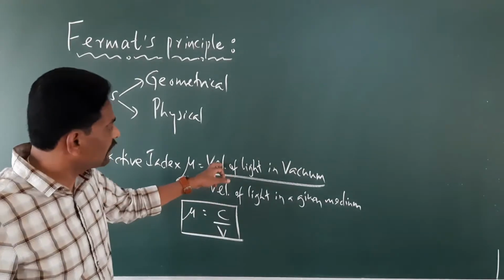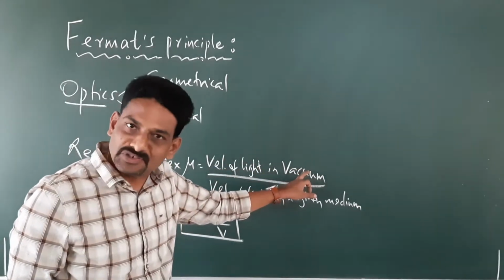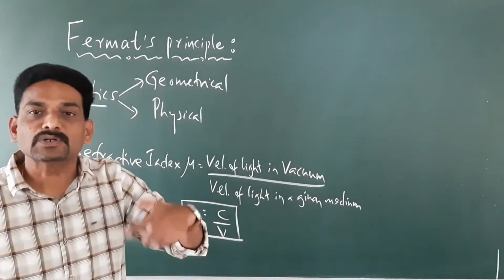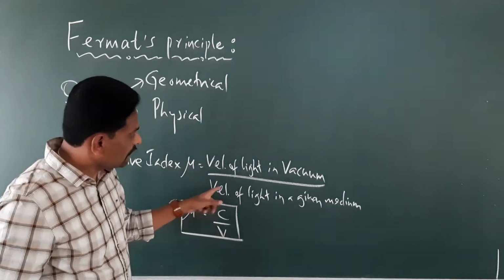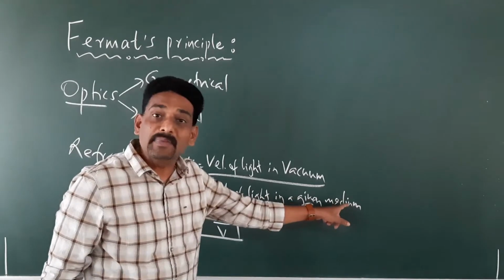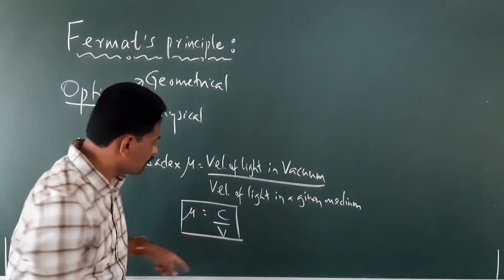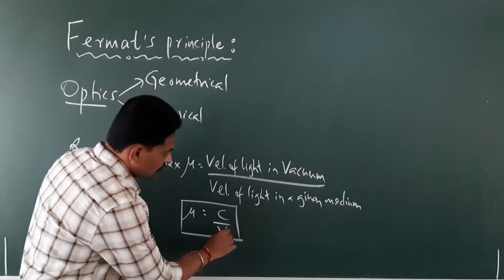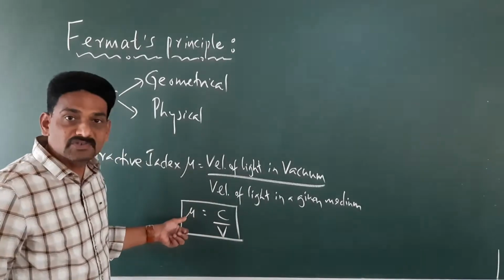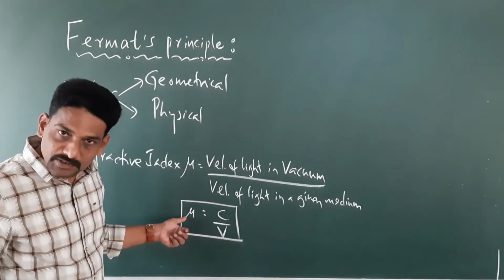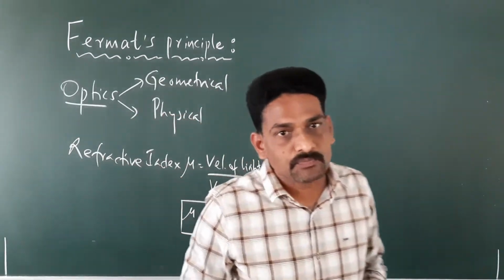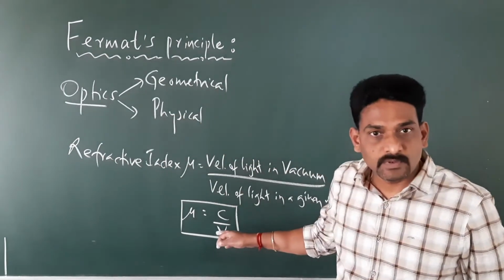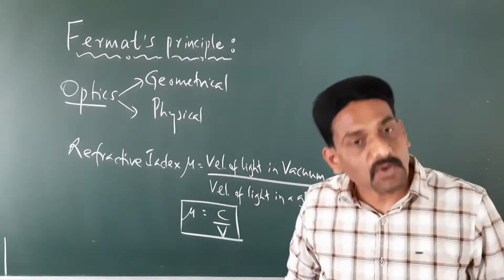What is c? The velocity of light in vacuum, which is a constant of the order of 3 × 10⁸ meter per second. And what is v? The velocity of light in a given medium is taken as v. So the ratio of c by v is taken as the refractive index, denoted by the symbol mu. It is a ratio of these two, so it's a dimensionless quantity.